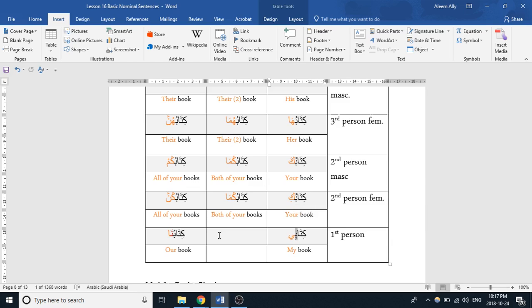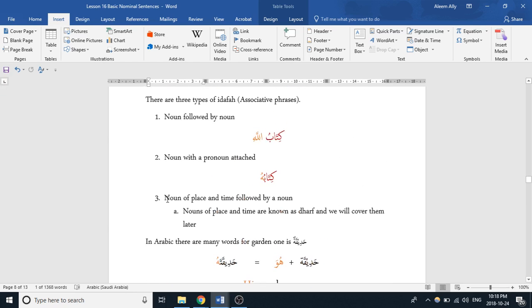Bayti. If I want to attach a nahnu, which means we, to a noun, it becomes a noon with an alif. So kitabuna, right? And keep in mind, all of these are mudaf ilayhi. Right? So this will be our mudaf, and this will be our mudaf ilayhi. And as a mudaf ilayhi, it will be in a state of jar. And yeah, those are attached pronouns.